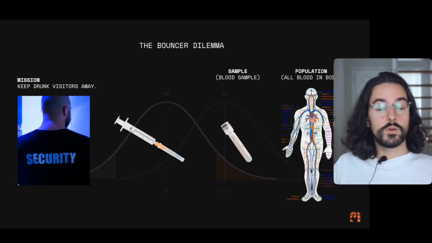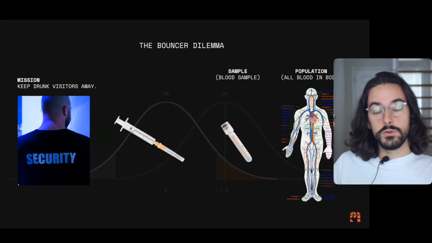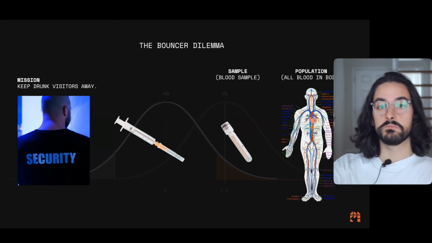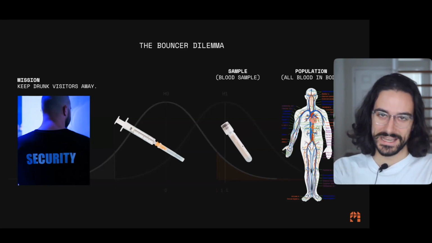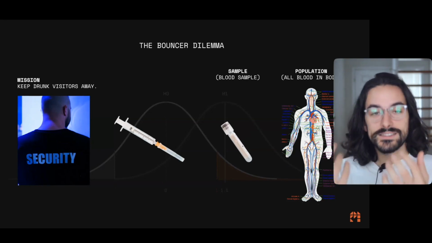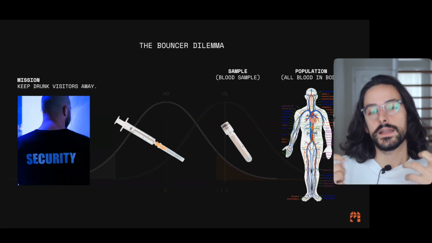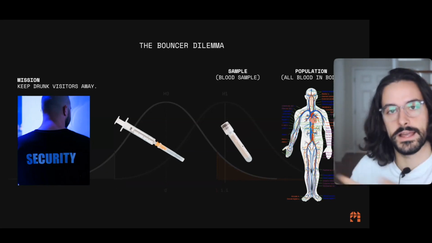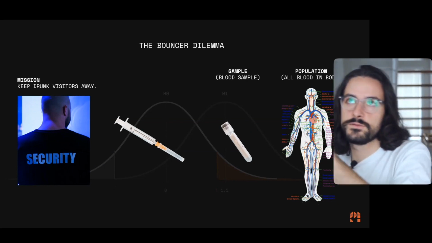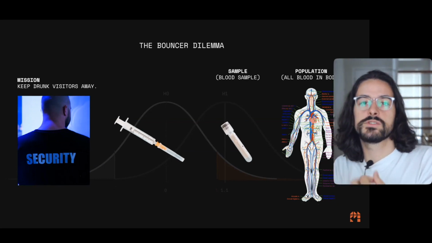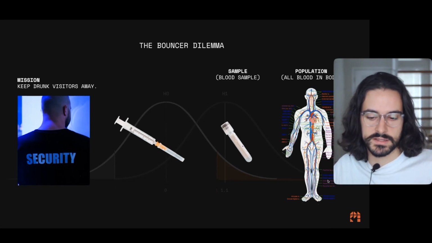The reason why I'm using this example is because you can't go and assess the entire blood from a person, you'd have to kill them. So let's keep people alive and let's only get a sample of that blood. It's in the same way that we get samples from, like Instagram, right? But instead of sampling people, this time we're sampling blood, but it's pretty much the same idea.